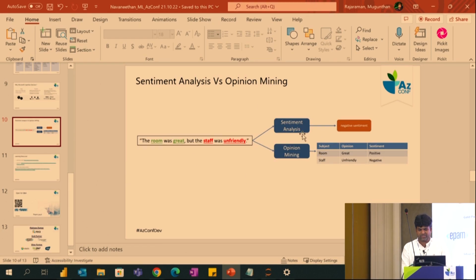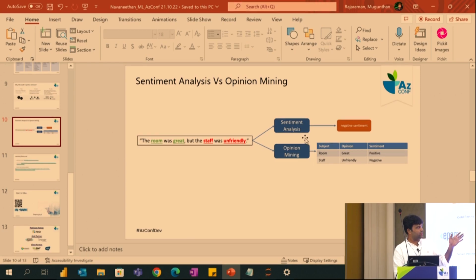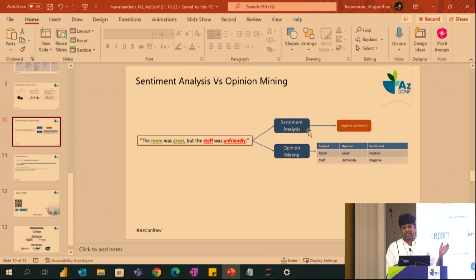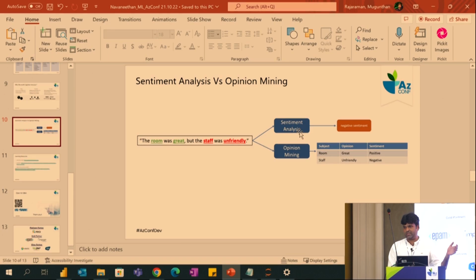Finally, this is the one I was talking about earlier: what is the difference between sentiment analysis and opinion mining? Sentiment analysis tells the overall sentiment. For example, "the room was great, but the staff was unfriendly" moves directly into negative sentiment in the insights. However, when we use opinion mining, based on term frequency, for the room the opinion is great and the sentiment is positive, while for the staff, who are unfriendly, the sentiment is negative. Based on your needs, you can choose whether to go with sentiment analysis or opinion mining.